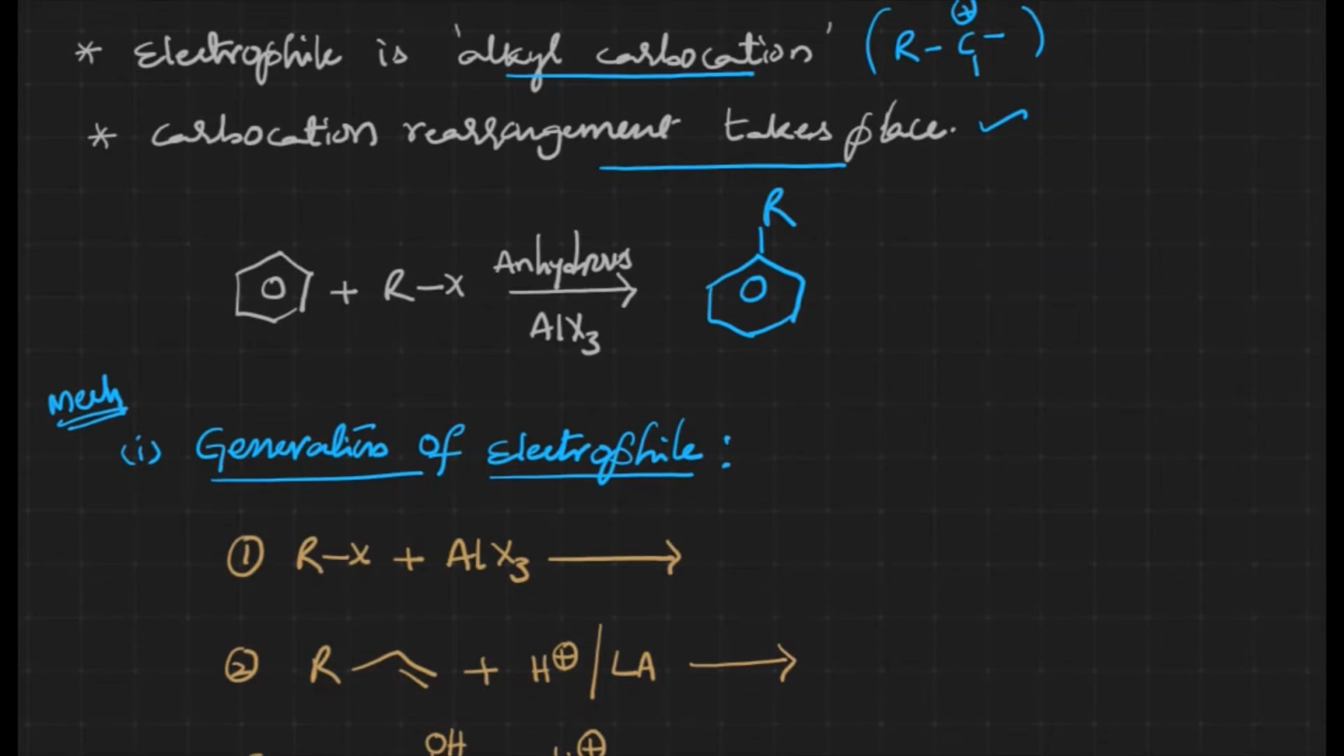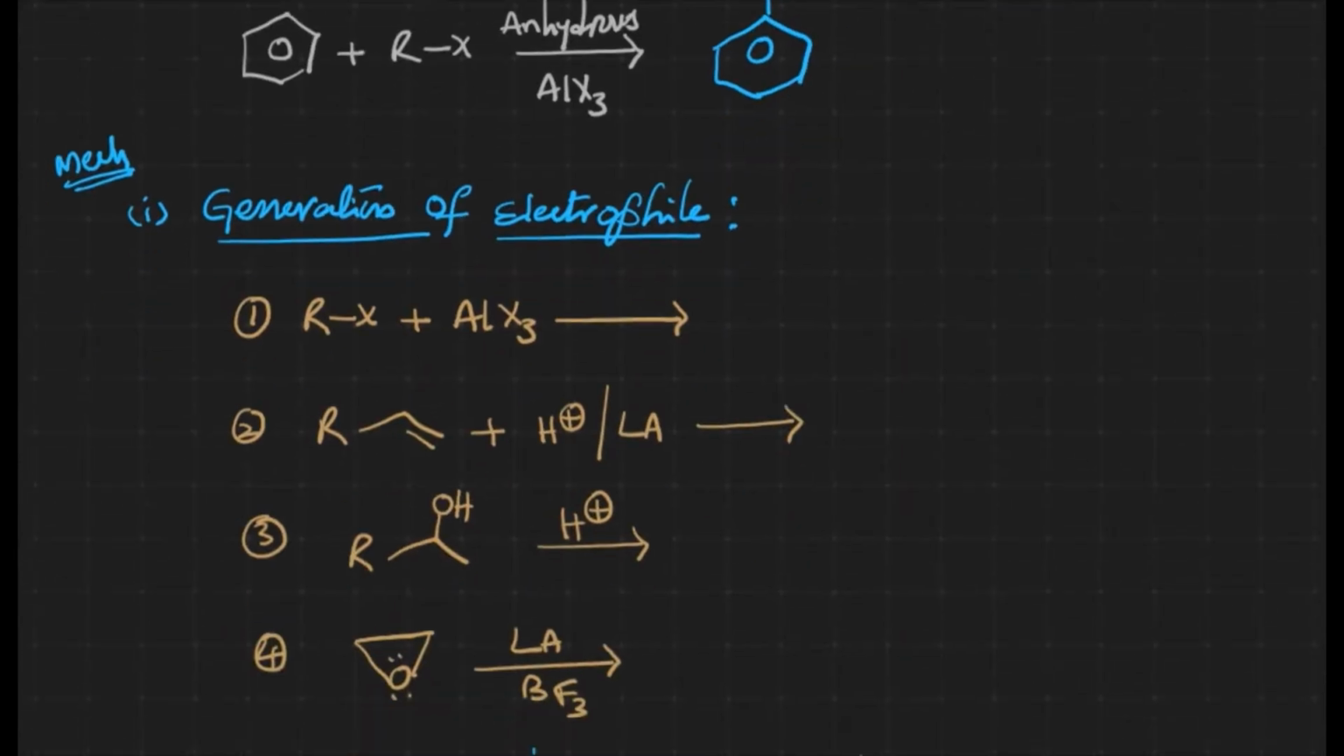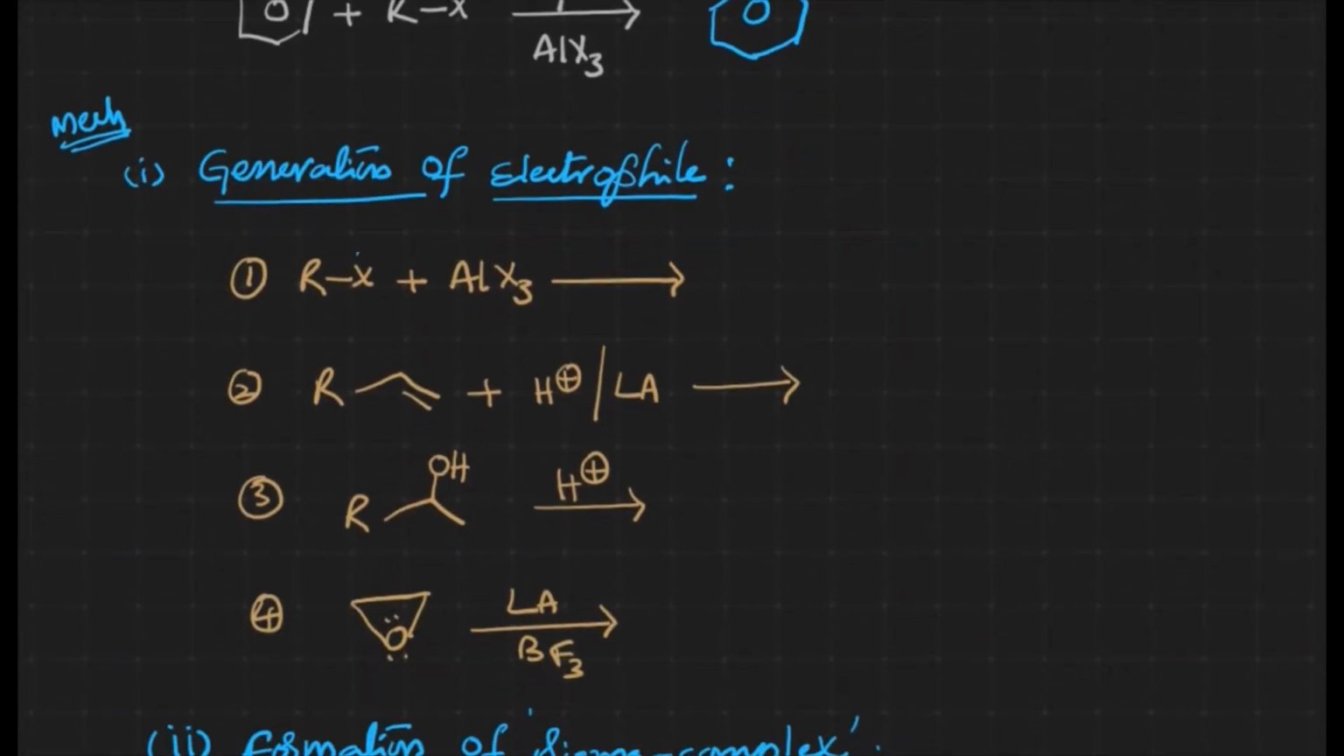Now let us see how this reaction takes place. Generally, this reaction takes place in three steps. One is generation of the electrophile, the second is generation of the sigma complex, and the third is elimination of a proton. Now let us see the first step, generation of the electrophile. When an alkyl halide reacts with a Lewis acid, formation of the electrophile, or carbocation, takes place.